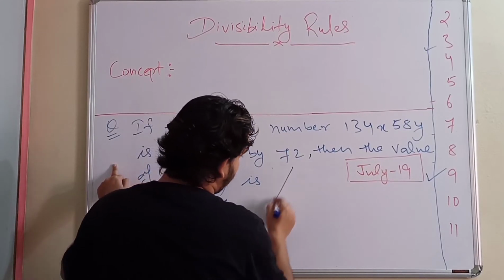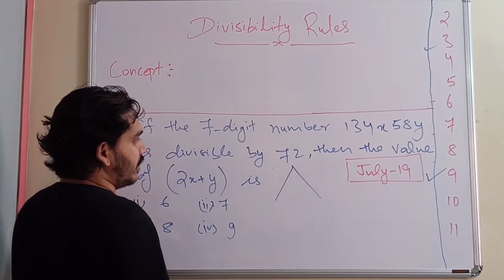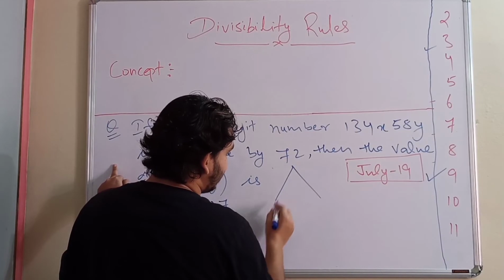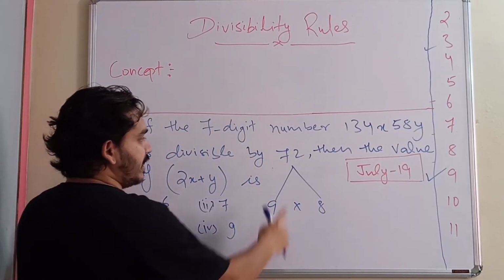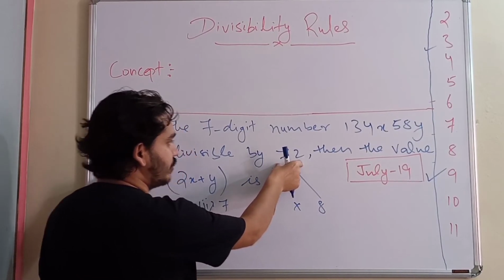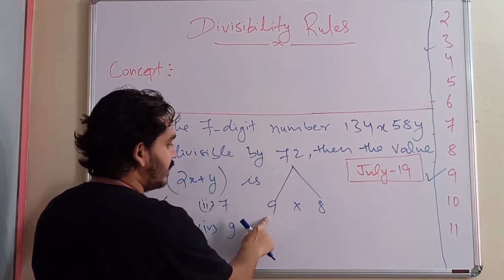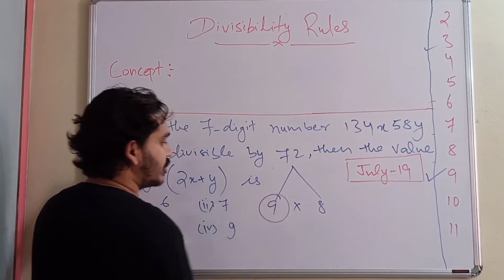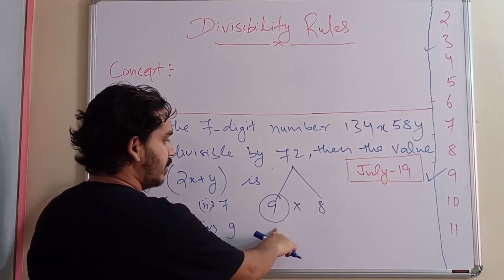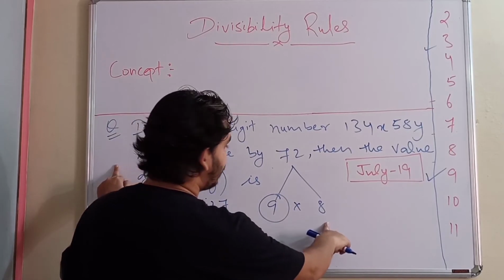See, if a number is divisible by 72, then we can write 72 as 9 into 8. Then if any number is divisible by 72, it must be divisible by 9 as well as by 8. So just now we did one question based on divisibility by 9. Now let's see the divisibility rule of 8.